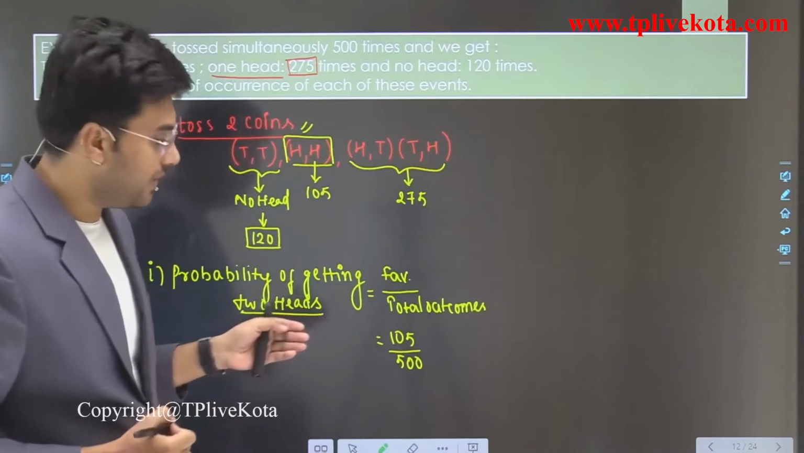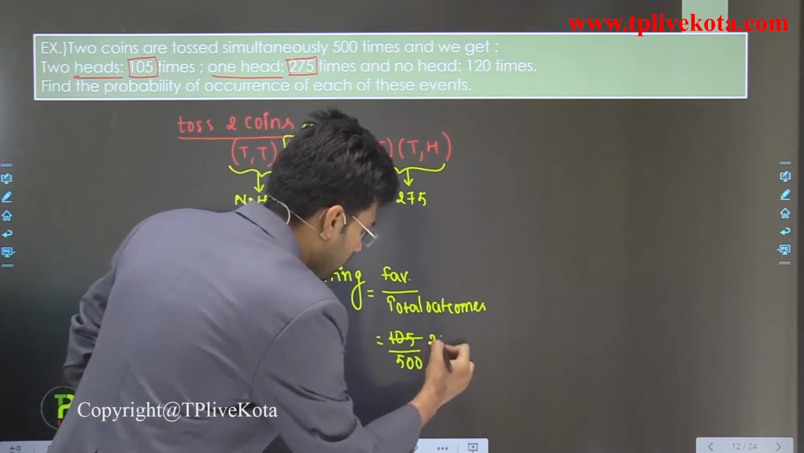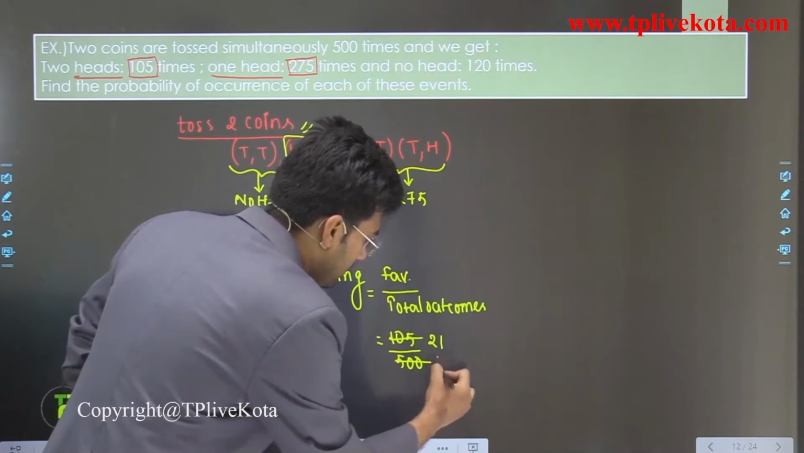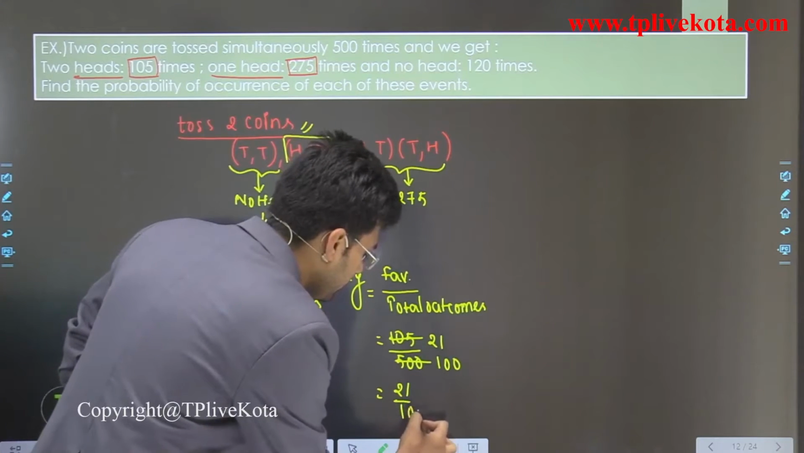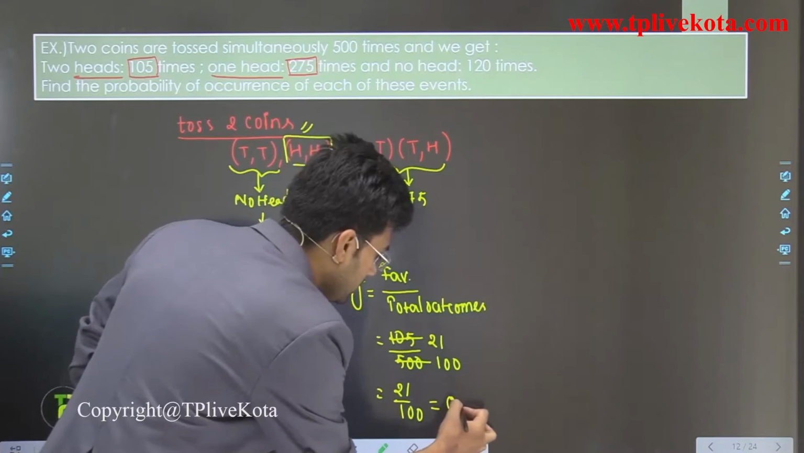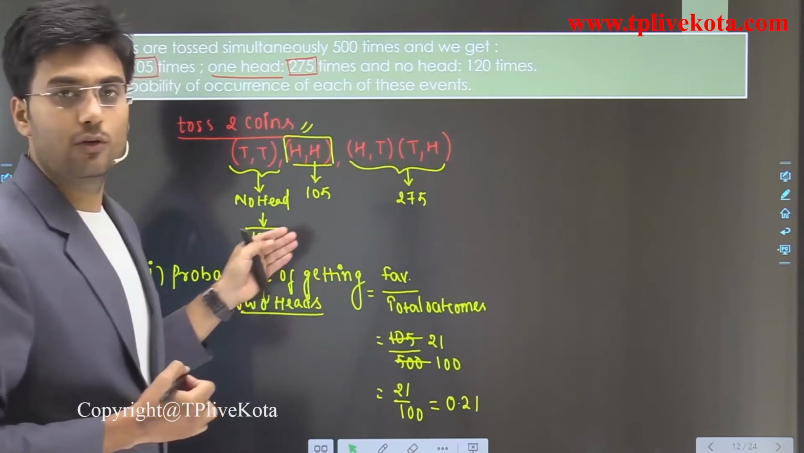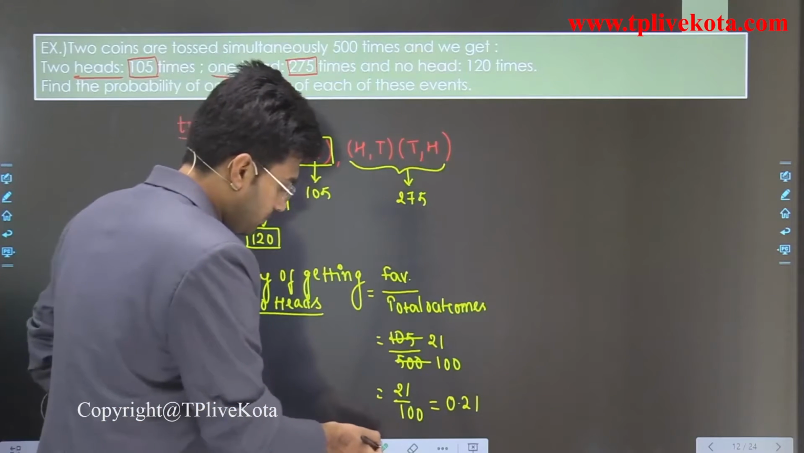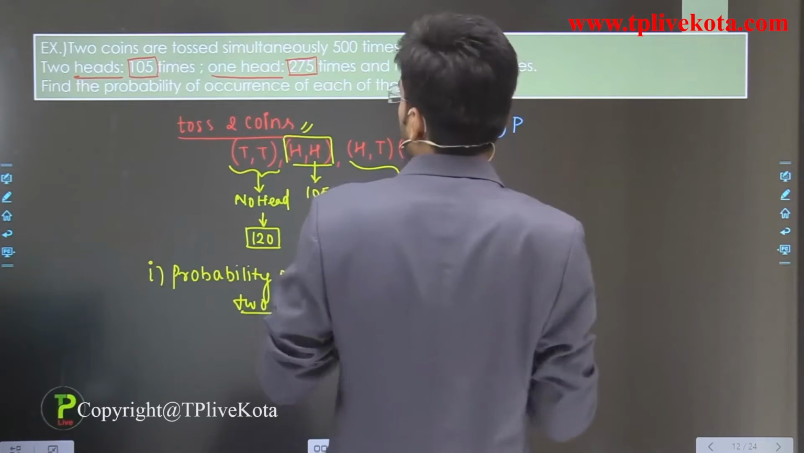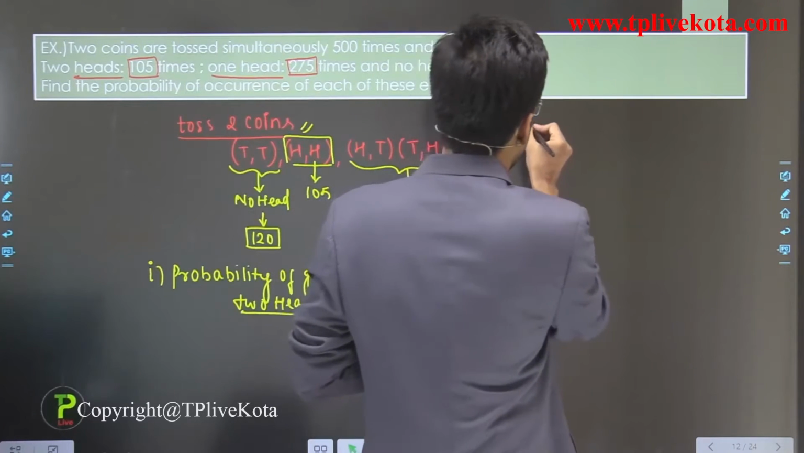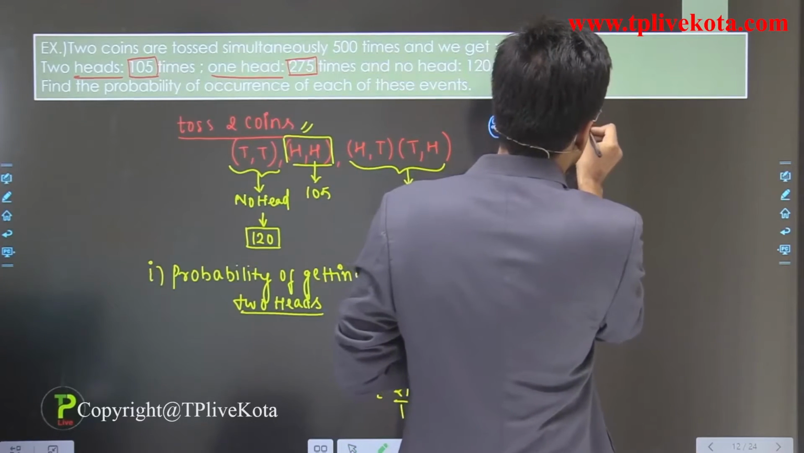Students, we can cancel these two numbers by 5. So it is 21 divided by 100. We can write it as 21 divided by 100 or 0.21. So this is the probability of getting two heads. Clear? Now the next is the probability of getting one head.